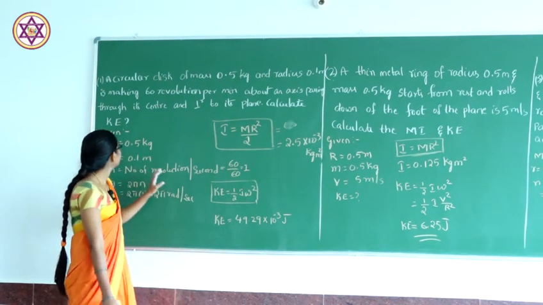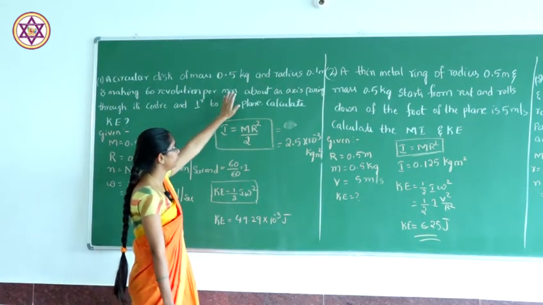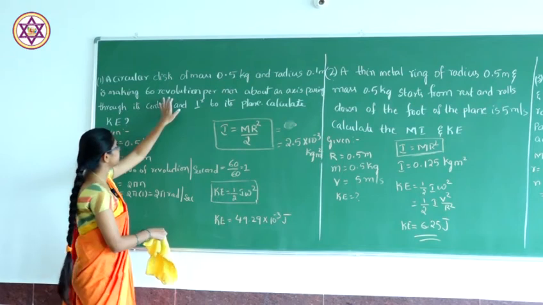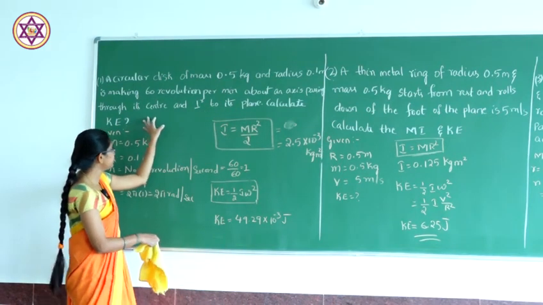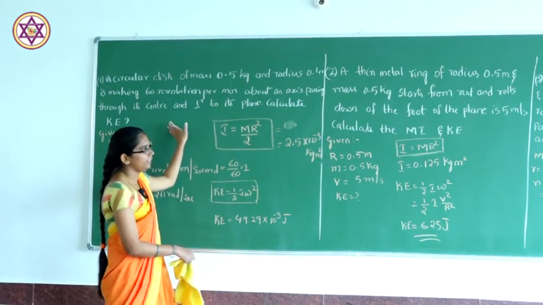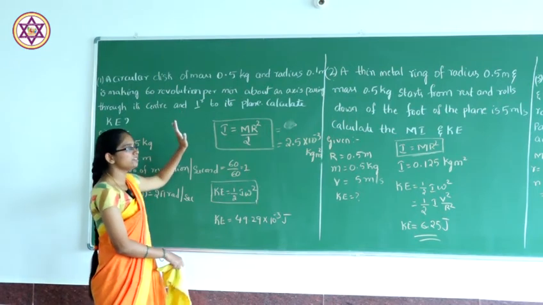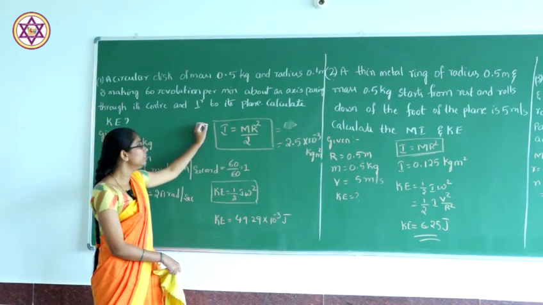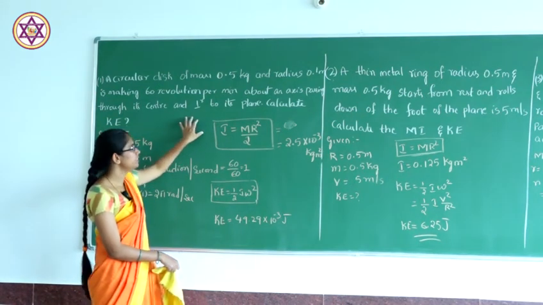So, the first problem: a circular disc of mass 0.5 kg and radius 0.1 meter is making 60 revolutions per minute about an axis passing through its center and perpendicular to its plane. Calculate the kinetic energy. In this problem we have to write the given values and find out the kinetic energy.